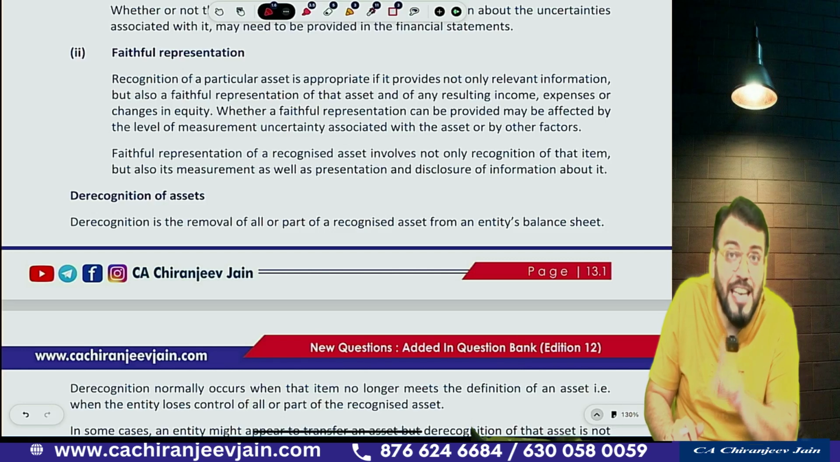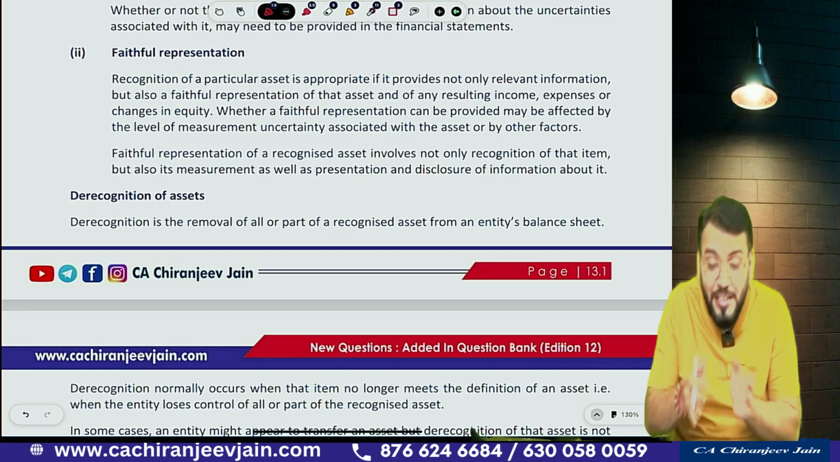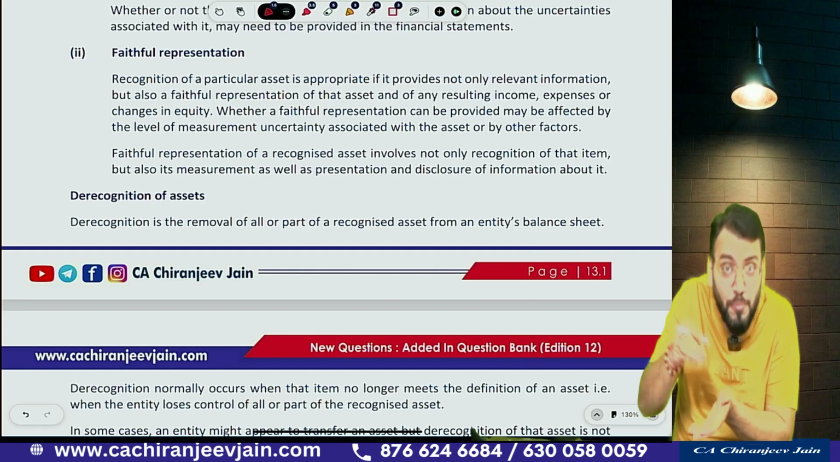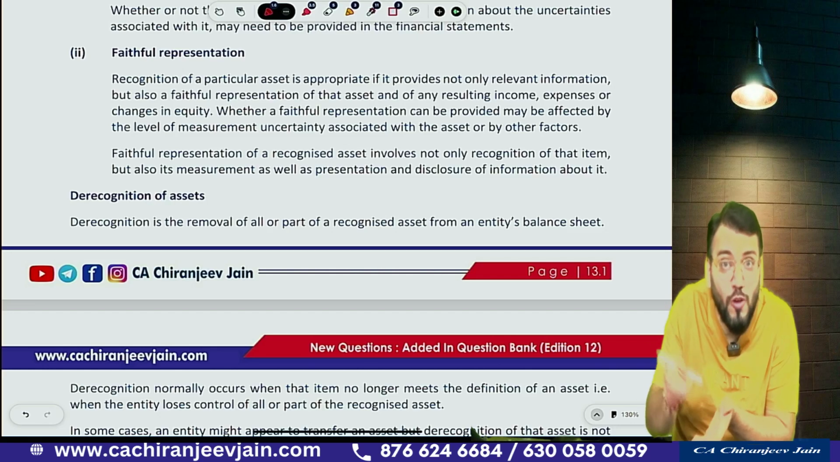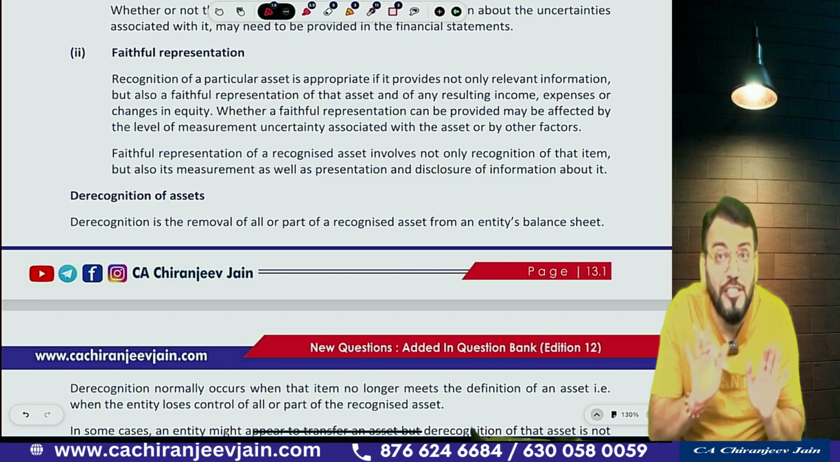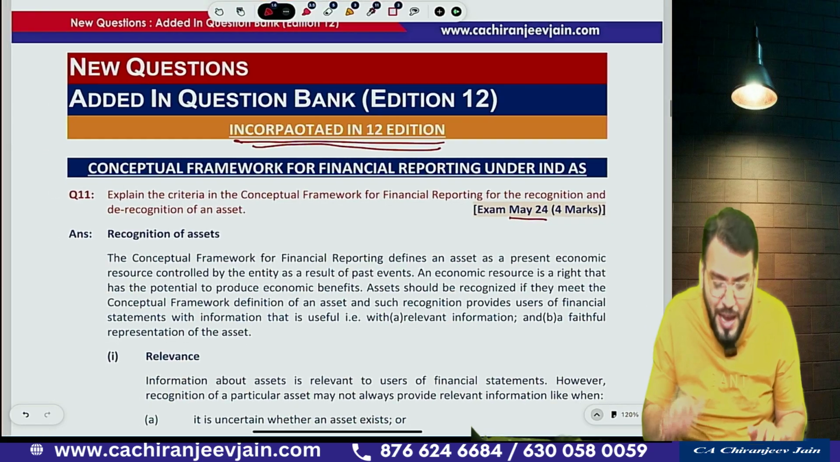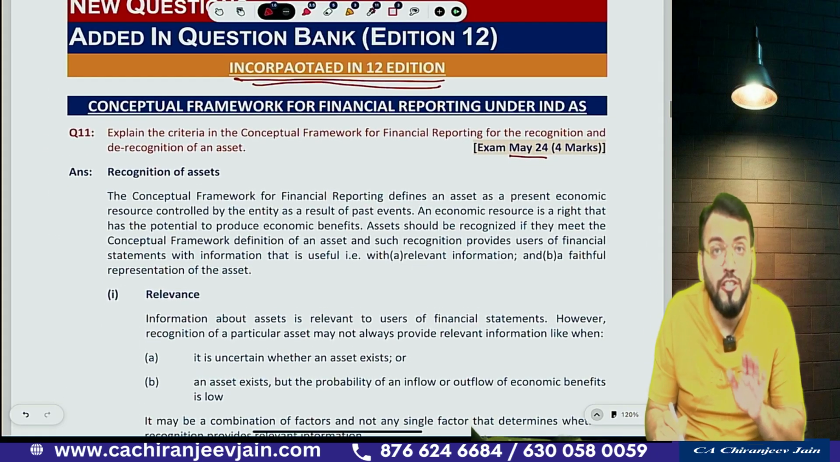ICAI revised study material is our 11th edition, correct. And in our 12th edition, I have given more questions of RTP and MTP of November 2024 and the May 2024 exam, which are not in the ICAI revised study material. That also we need to do. That is also important from the examination point of view. I hope you are understanding. So this you need to take care.